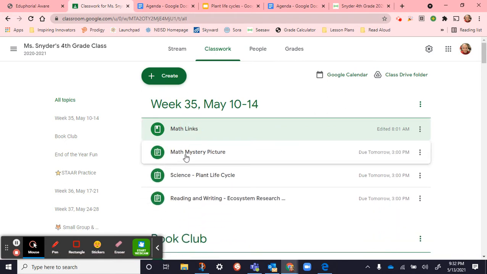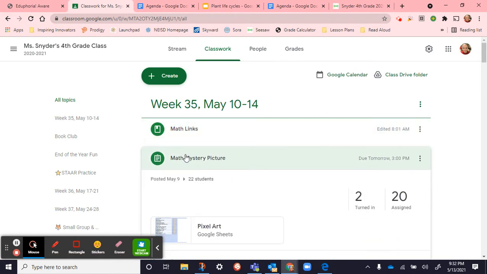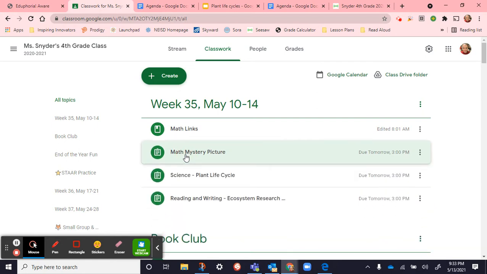And then there's also a math mystery picture where there are questions on the left hand side, and you type in your answer. As you type in your answer, it creates this pixel art mystery photo. Once you get your photo and you've solved it, you can turn that in.